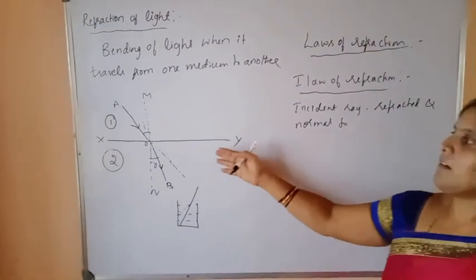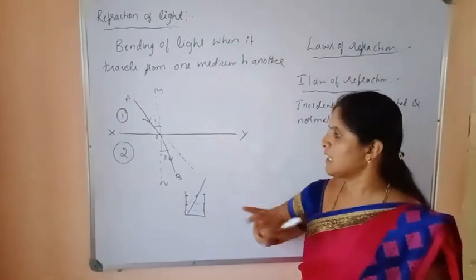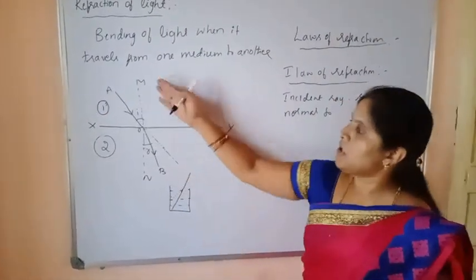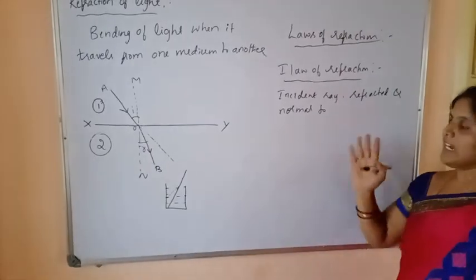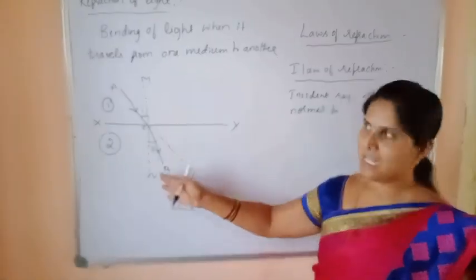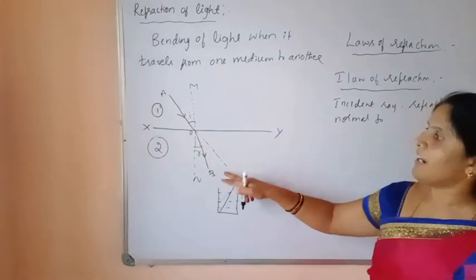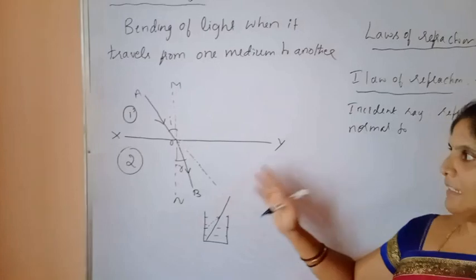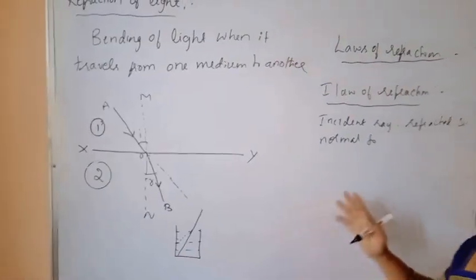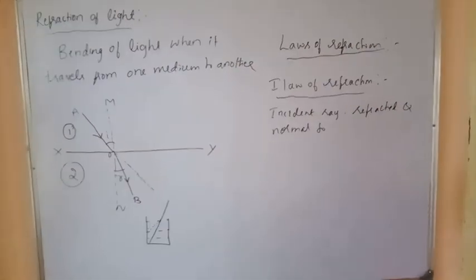In the figure you will observe the incident ray OA, the refracted ray OB and the normal MN. Don't confuse this normal with a refracted ray. It is just an imaginary line. The incident ray OA, refracted ray OB and normal MN are all lying in the same plane, like the plane of the board. So this is the first law of refraction.